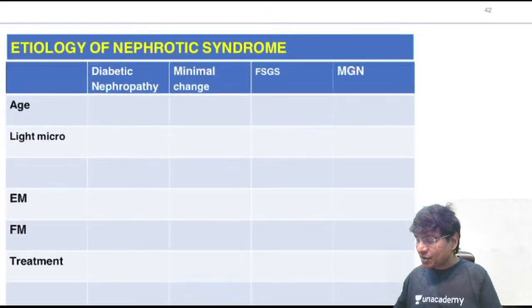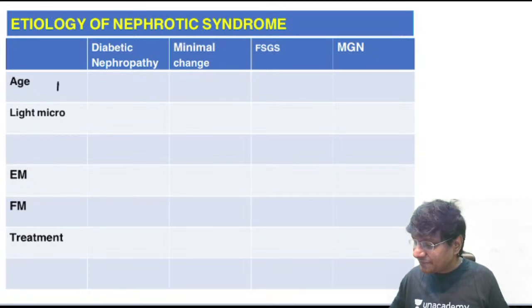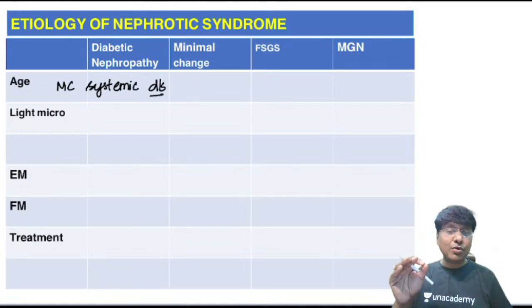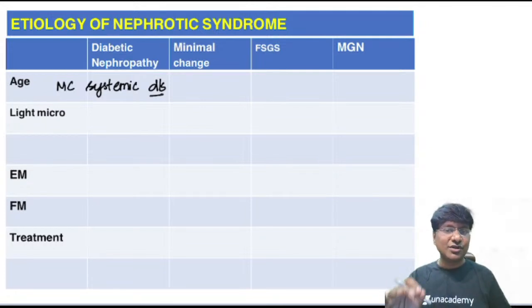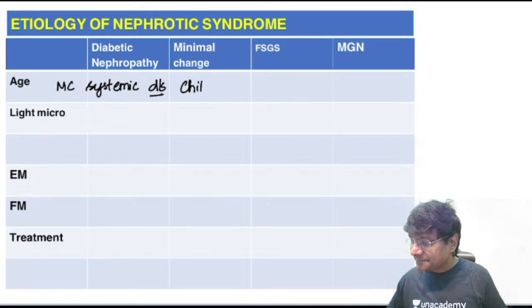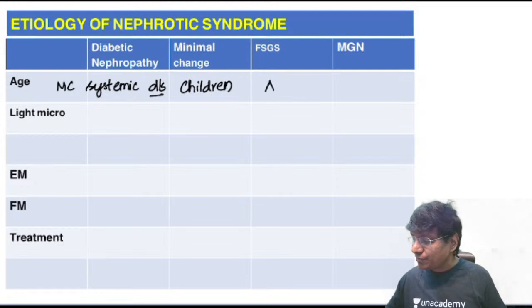Now let me discuss all the forms of nephrotic syndrome. Right. So I will revise the entire nephrotic syndrome, all the etiologies of nephrotic syndrome, in just 5 minutes. Okay? Right. Now, diabetic nephropathy. Diabetic nephropathy is the most common systemic disease that will be responsible for your nephrotic syndrome. Minimal change disease is the most common cause of nephrotic syndrome in children as well as young adults. And focal segmental glomerulosclerosis is the most common cause of